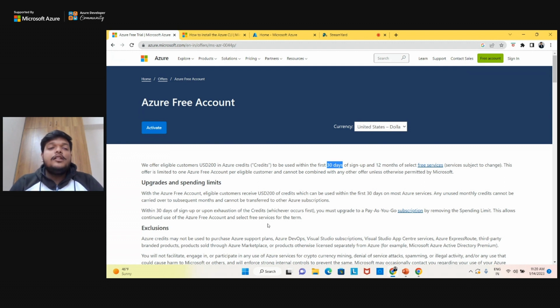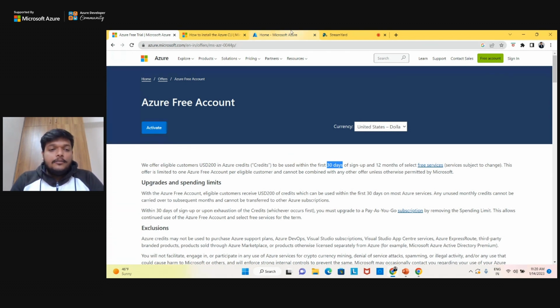This is for the professional. For students, you can use it for the 12 months. So if you are a student, that is beneficial for you to have an Azure account. You can have GitHub student pack, developer packs, and you can just go there, use your consumer credits, right? So these are three prerequisites.